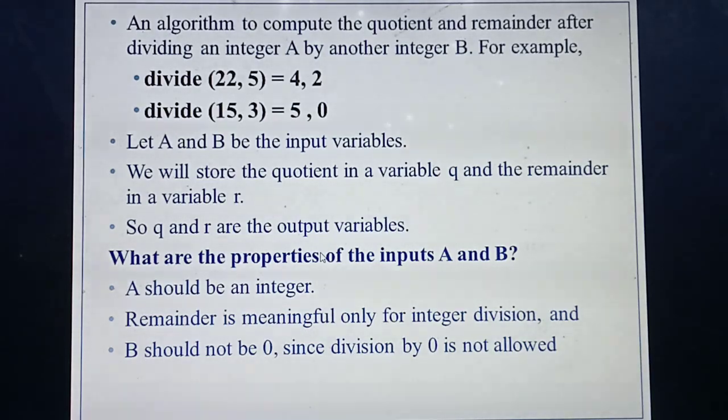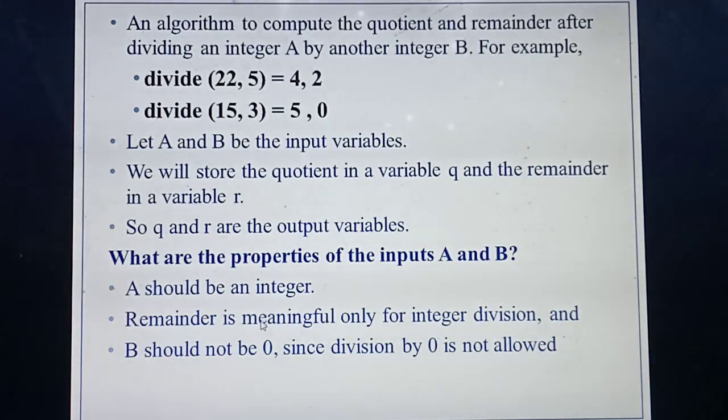Okay, so what's the next step? You should define the properties of the input. What are the two inputs you have? A and B. What do you mean by property? It is just like your rules. Here, the first property they are giving is that A should be an integer. What do you mean by integer? Nothing but numbers. If you are giving two numbers, only then can you divide. Instead of giving two numbers, if you give two letters, can you divide? No. So the first property is that the input variable A should be an integer.